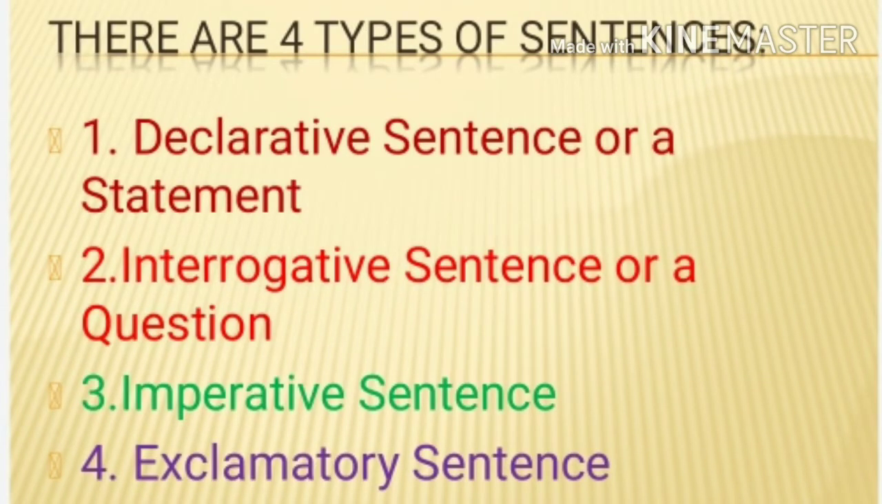There are 4 types of sentences: declarative sentence or a statement, interrogative sentence or a question, imperative sentence, and an exclamatory sentence. Now let's learn about each sentence in detail.